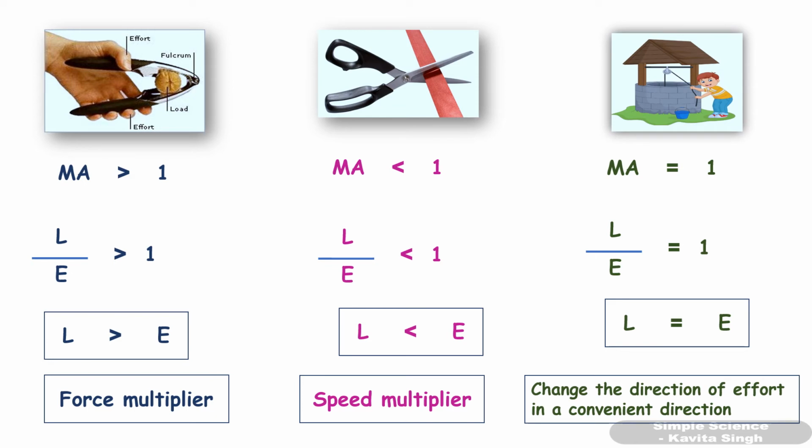For example, when you have to draw water from a well, if you don't use a pulley, you have to pull it upwards. But if you use a fixed pulley, you will pull it downwards. So the direction of effort is changed.